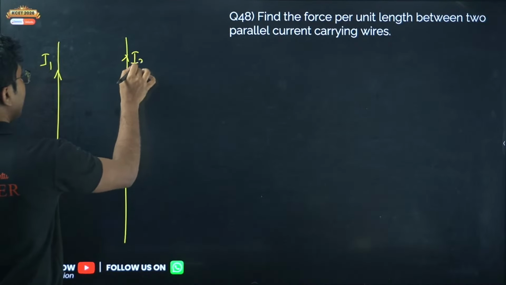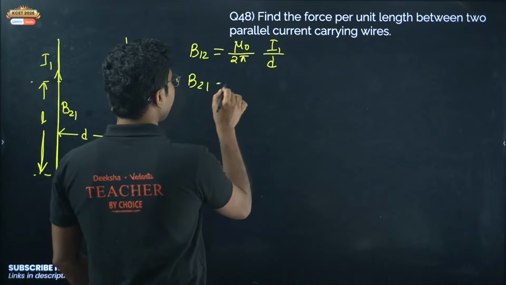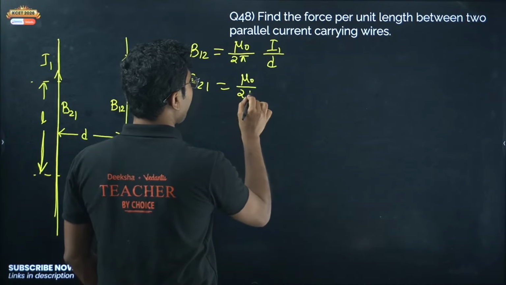Say B12. So B12 will be given by mu naught by 2 pi I1 upon distance D. And the magnetic field due to the second wire at the location of the first wire, that will be B21, given by mu naught by 2 pi I2 by D. So these are the formulas for magnetic field due to a current carrying wire, individually you have to calculate for both cases.